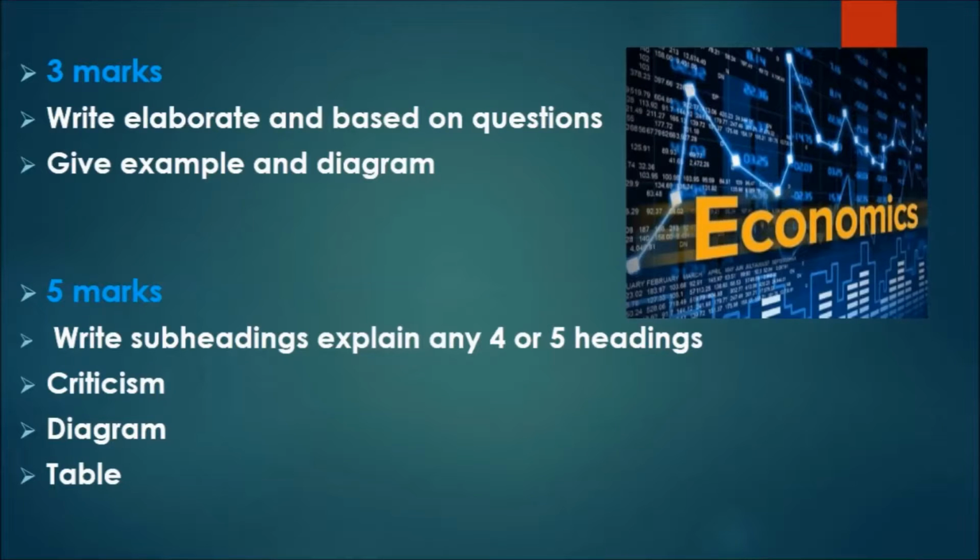For 5 marks, write subheadings and explain any 4 headings. For example, if there are any author names, you have to give criticism and draw a diagram and table. You have to attend 5 mark questions carefully, because about 10 headings will be given, which means you have to attend 4 or 5 headings and then explain those headings.